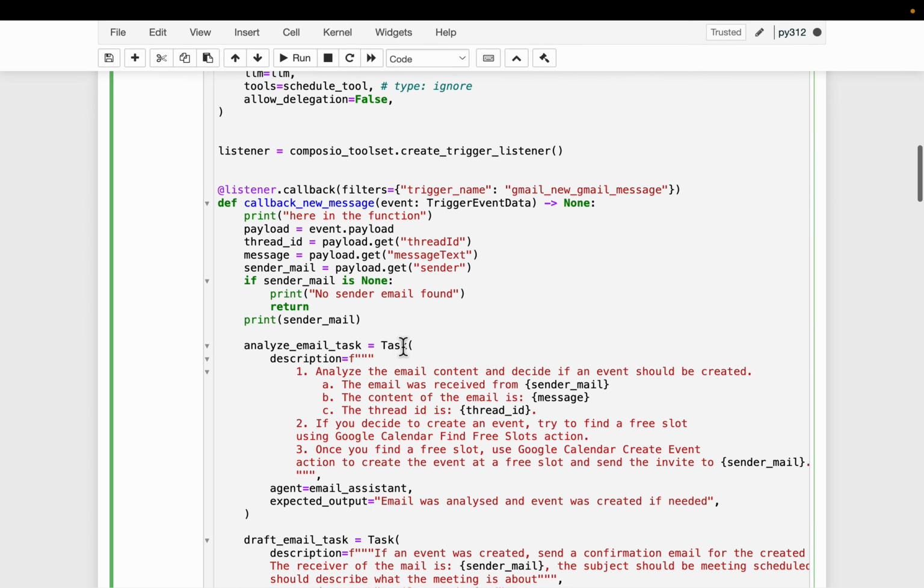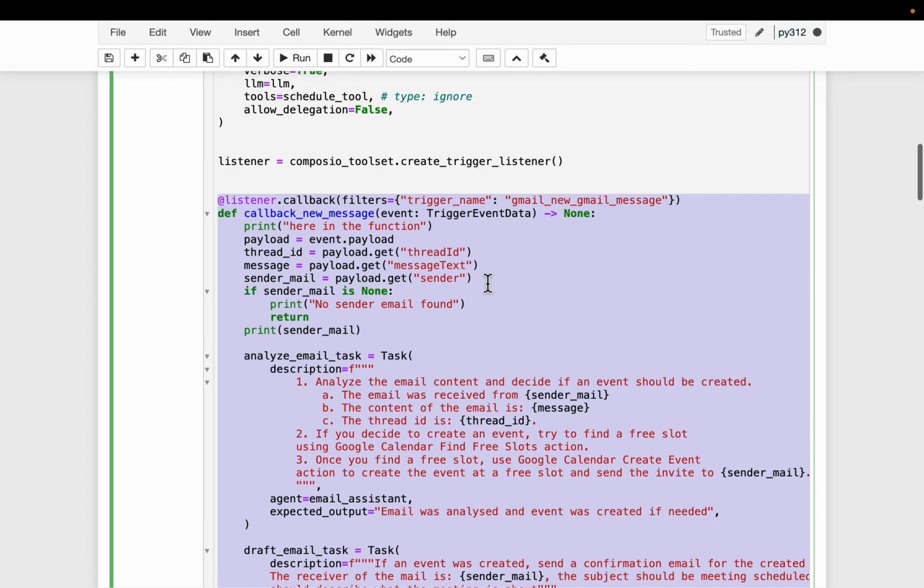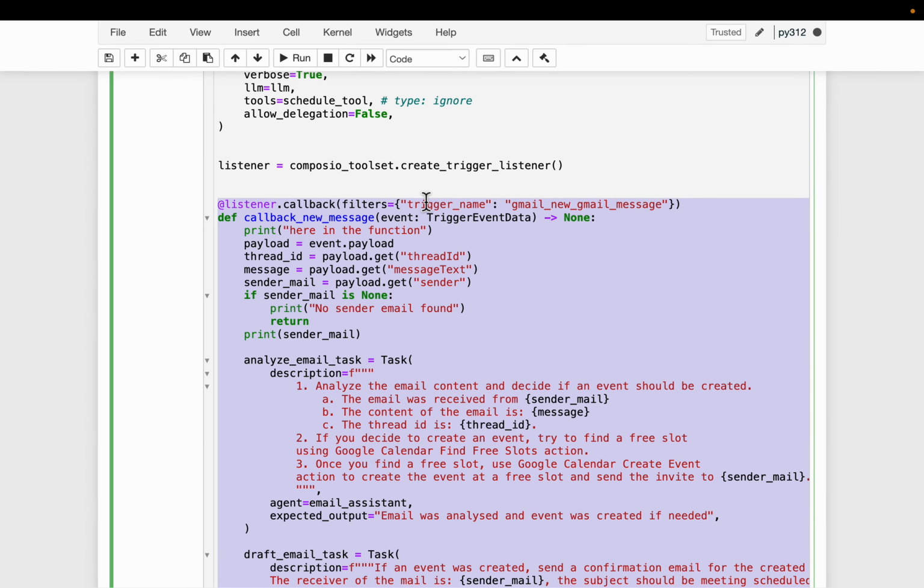But all this happens only if this function gets called. So we decorate this function with this listener. As I mentioned, we are going to pair this listener with our Gmail, so that the listener will continuously monitor our Gmail. Once we receive a new email, the listener will run this function, providing all the details of the email.